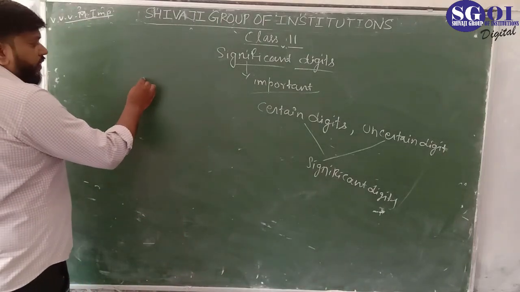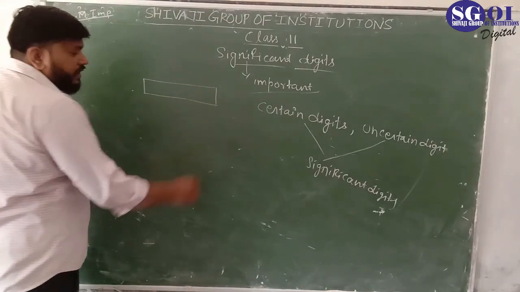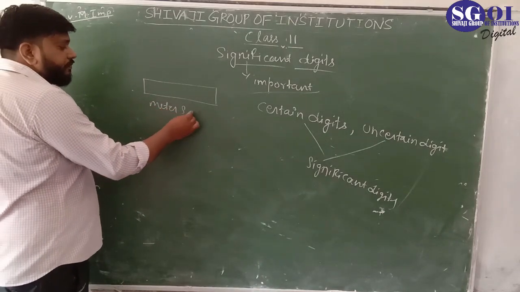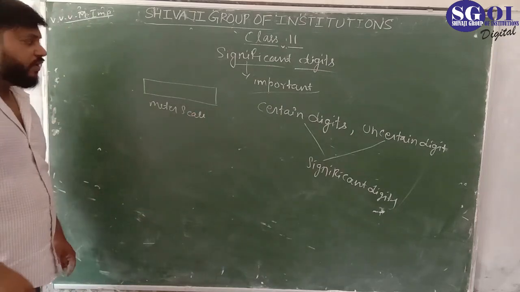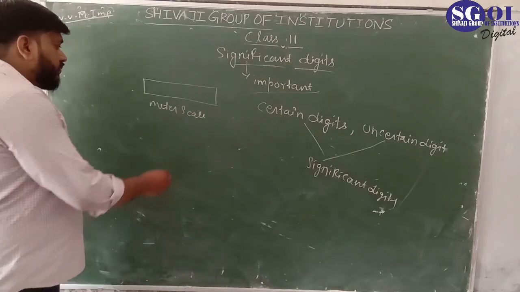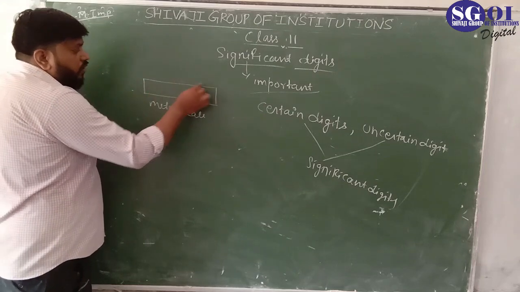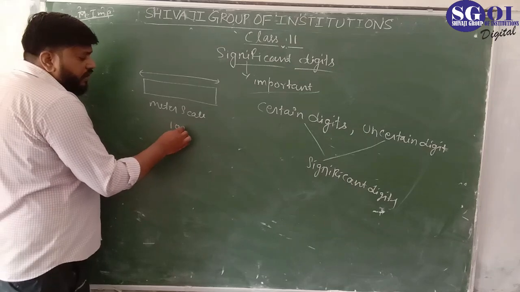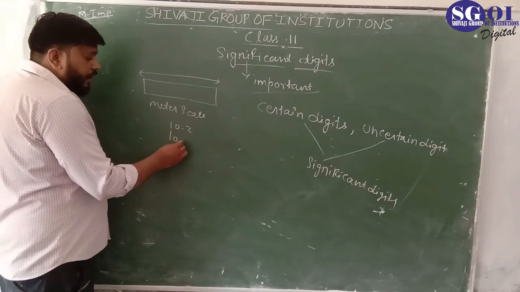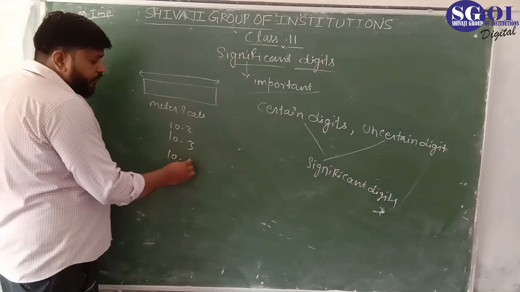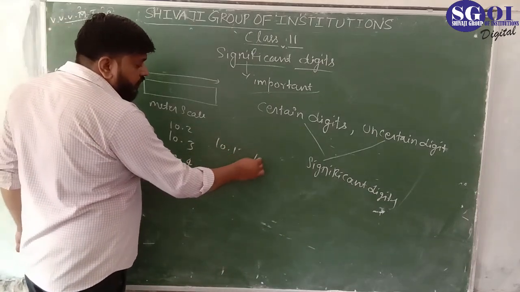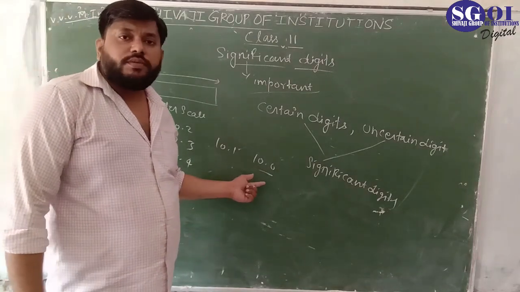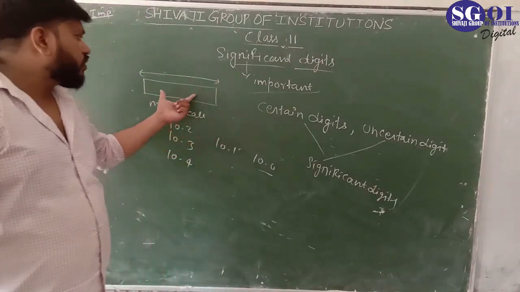Suppose we are measuring the length of an object with a meter scale. On a meter scale, the answer will be either 10.2, 10.3, 10.4, 10.1, or 10.0, approximately 10.